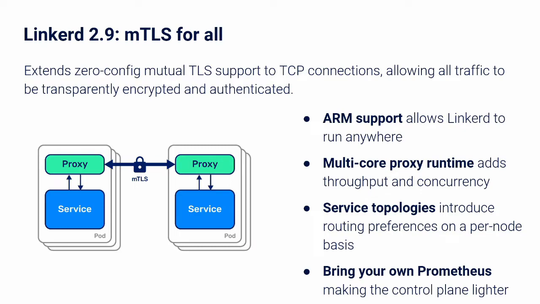Linkerd upgraded the Rust proxy to a multi-core runtime, which allows for greater throughput and concurrency for individual pods. Another feature is support for Kubernetes' new service topology feature. This means that you can now introduce routing preferences such as request should stay in this node or request should stay in this region. Another feature is the bring your own Prometheus option for users who want to skip Linkerd's Prometheus and use their own directly. This makes the control plane even lighter.